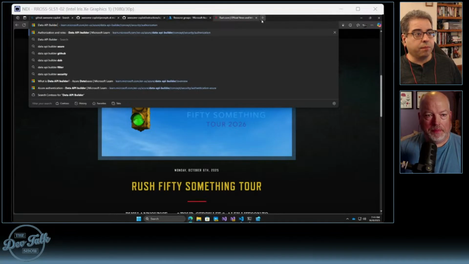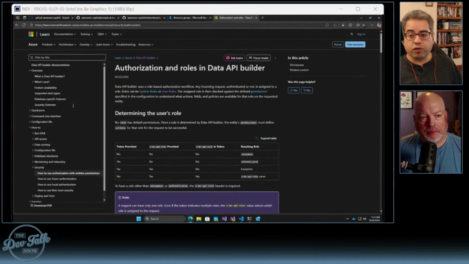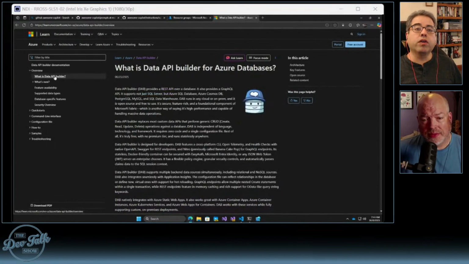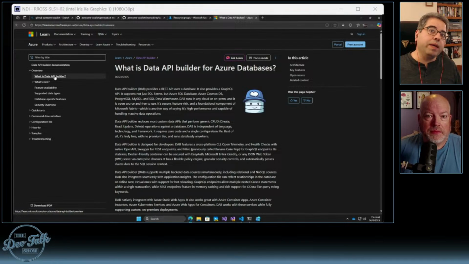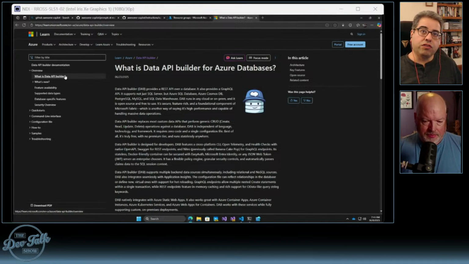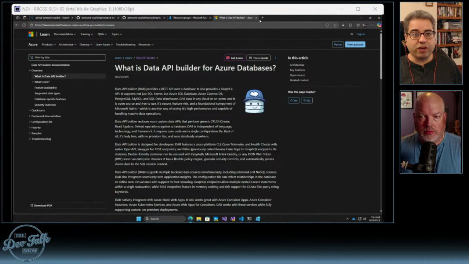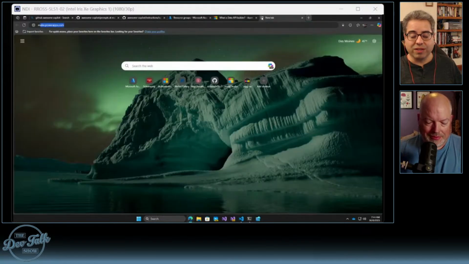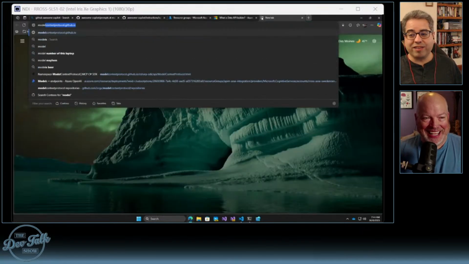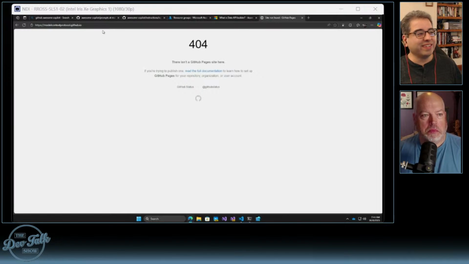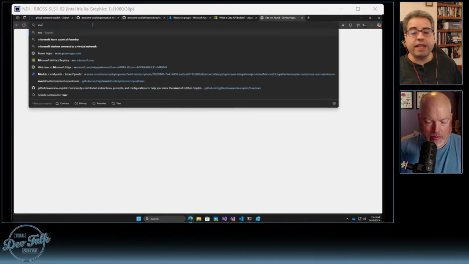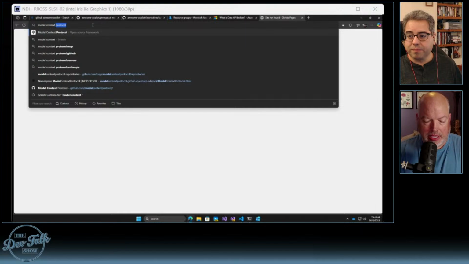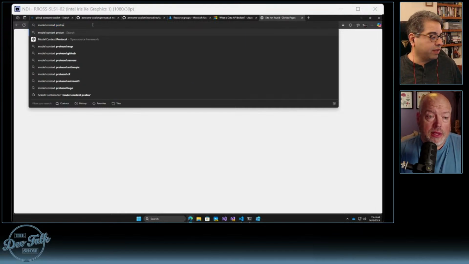We're going to build a Model Context Protocol server. That's the right way to say that, that is the goal. But in order to do that, generally speaking, you need something to share. I was going to try to be cute and say something to model, but that's not really right. You need a context to serve, and often that's going to start with data. So we are starting today with SQL Server and the Data API Builder.